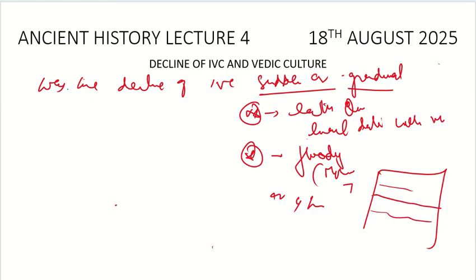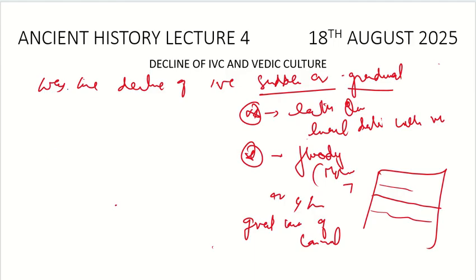Why? Because they had very great knowledge of the canal system. They had a well developed drainage system, so they would have been very much aware of it. It would have been easy for them to save themselves from this issue. So flooding can be the reason, but can't be the reason.